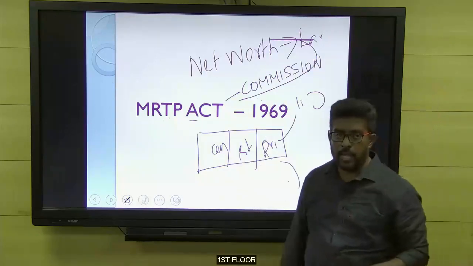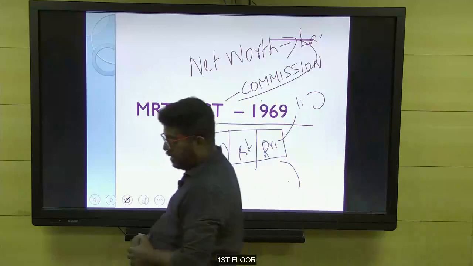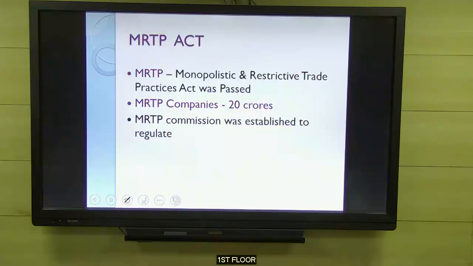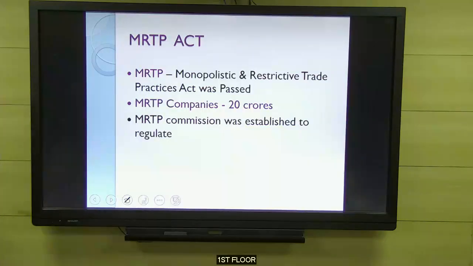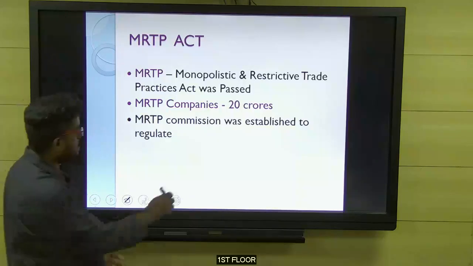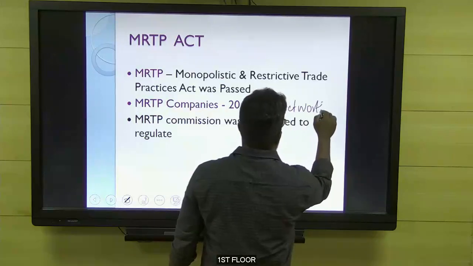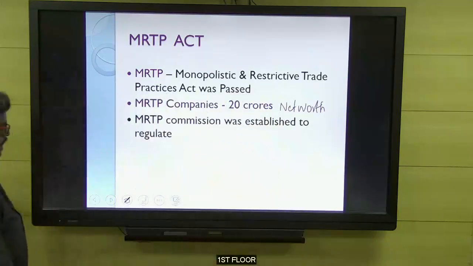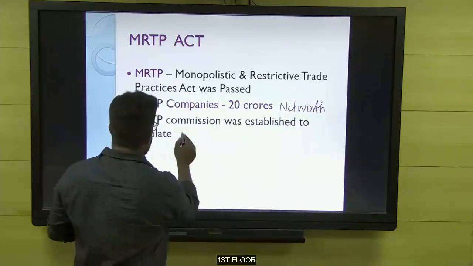Now write the heading: MRTP Act of India. MRTP Act of 1969. The Monopolistic and Restrictive Trade Practices Act was passed in India. The companies with a net worth of 20 crores were called MRTP companies, and the MRTP Commission was established to regulate these companies.